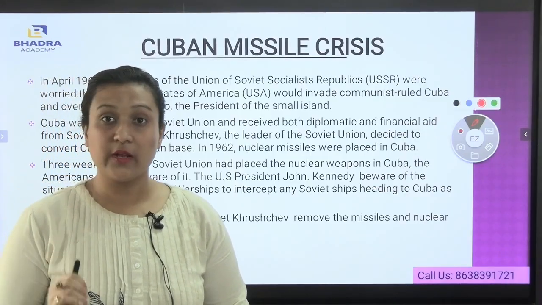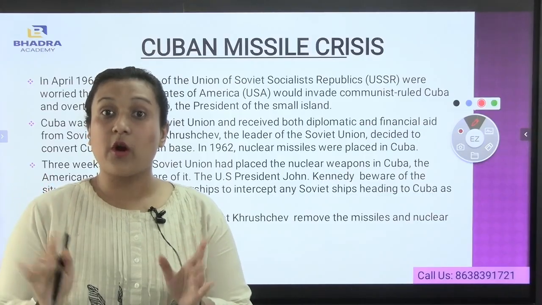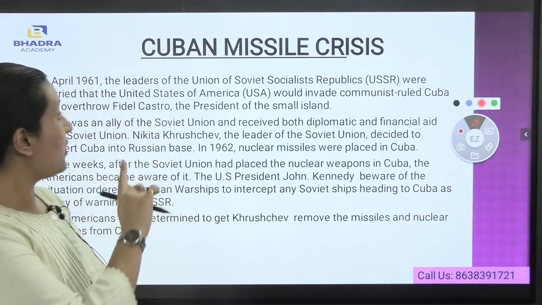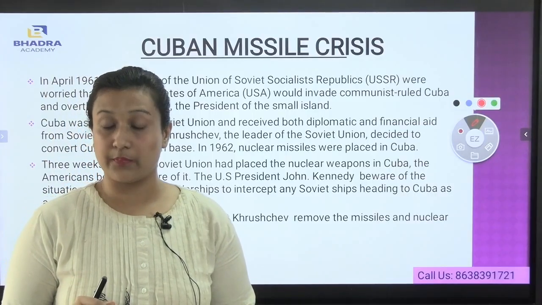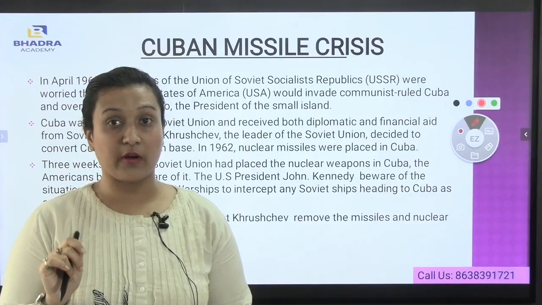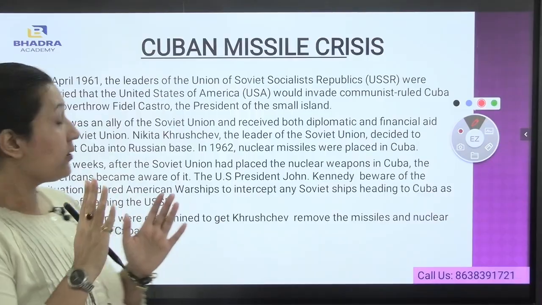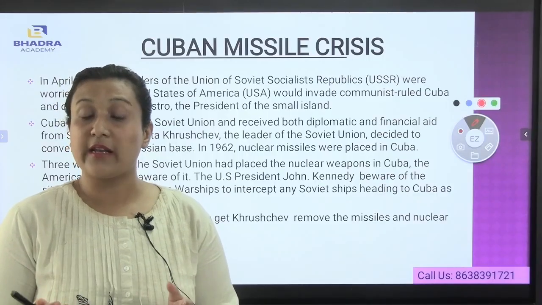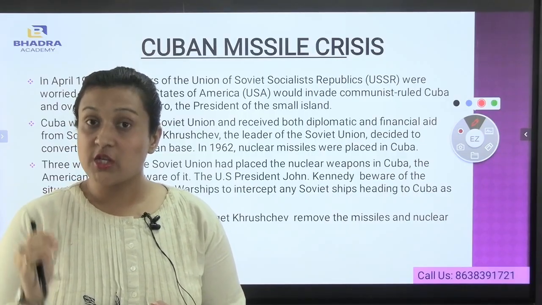And during that time, in the year 1961, what had happened? There was tension between the two countries, USSR and the United States of America. USSR is also known as the Union of Soviet Socialist Republics, which means Russia, the part of Russia. During that time, Russia and the United States of America were the two powerful countries. So what had happened? The USSR, the Russian leadership, was very scared that the United States of America would invade communist-ruled Cuba.